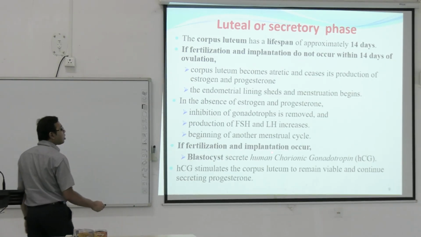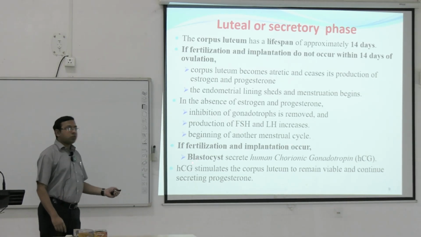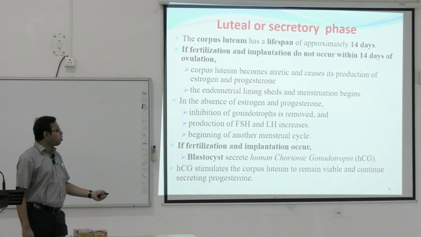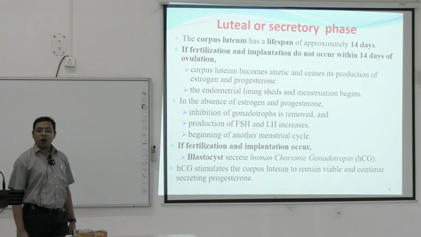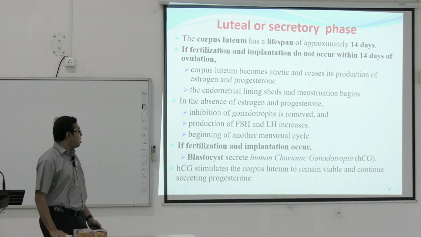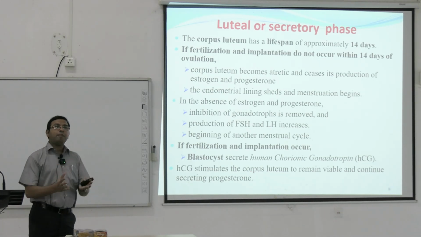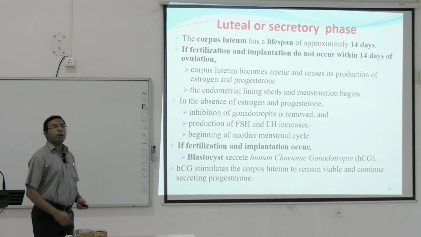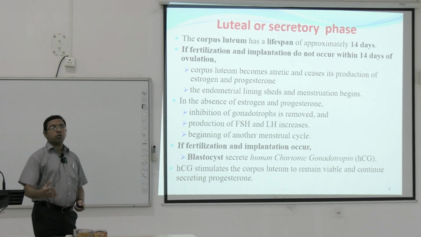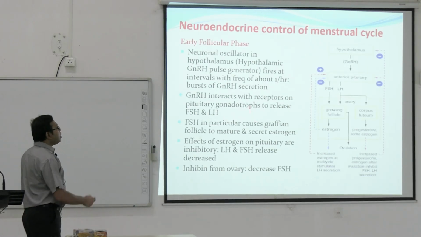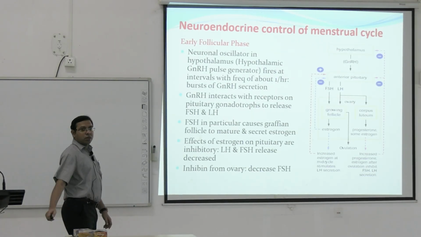And if fertilization and implantation occur, a blastocyst is formed. The blastocyst is the nascent fetus, and from this blastocyst, human chorionic gonadotropin, HCG, is secreted. This HCG stimulates the corpus luteum to remain viable and continue secreting progesterone. Ultimately, it supports continuing the pregnancy. Okay, so this is the neuroendocrine control of the menstrual cycle.